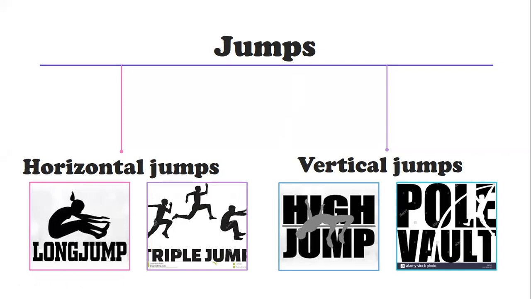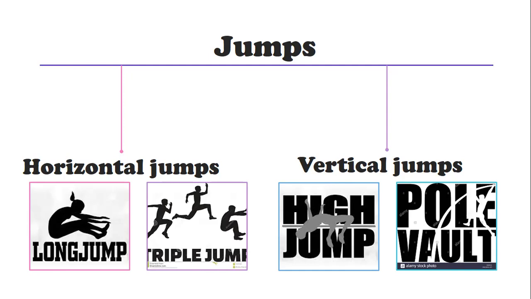In the chart, we are telling the classification of athletics, or classification of games. It is divided mainly into 5. After that, we divide it into field and track events. Track events are separate, and there are field events. In the field events, we divide them into jumps and throws. Here we are going to see the jumps.